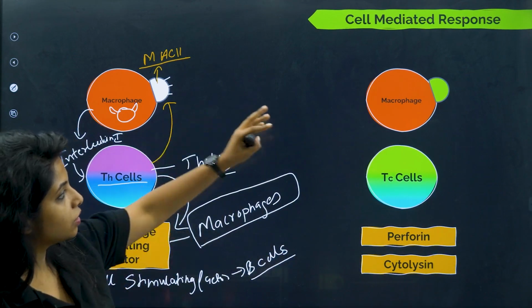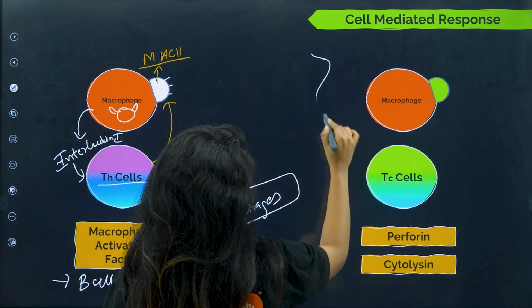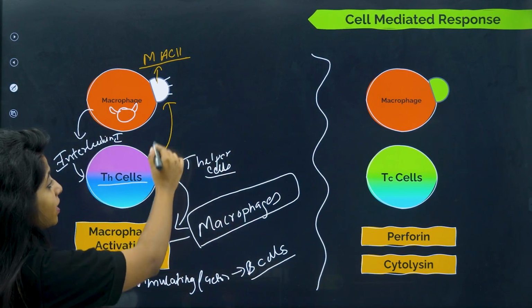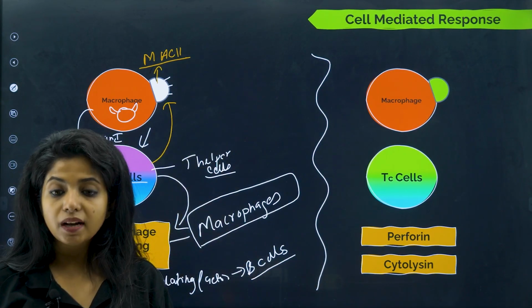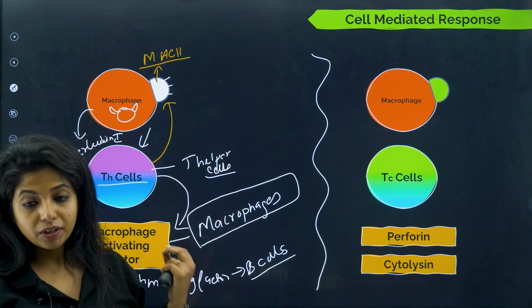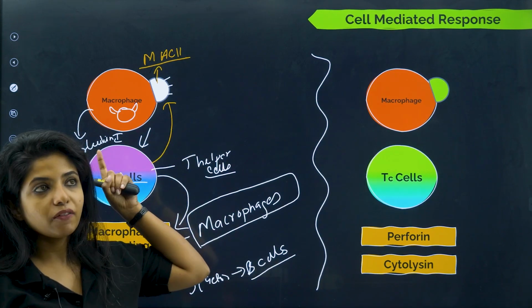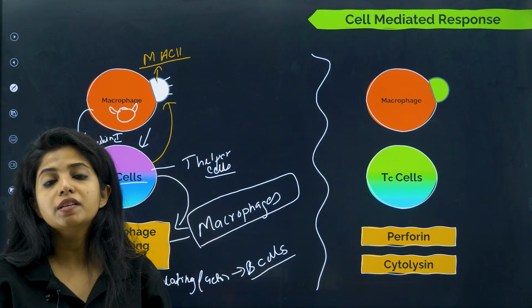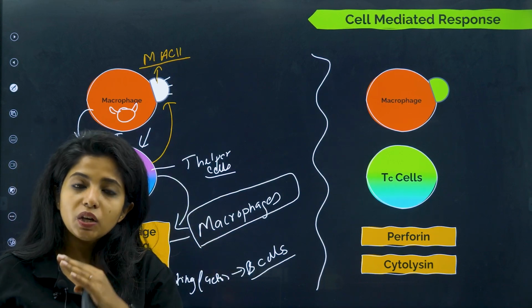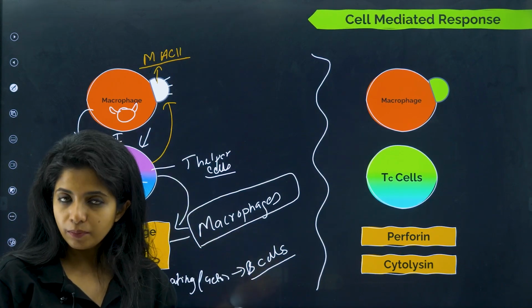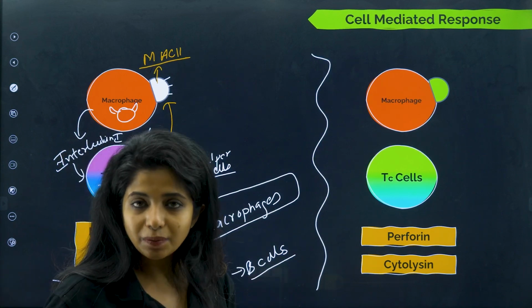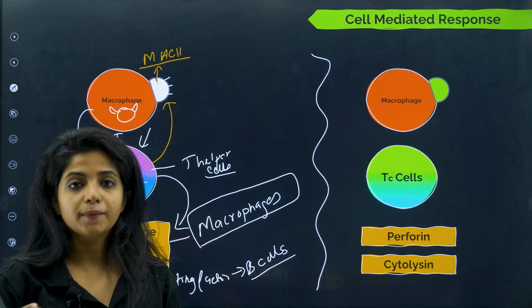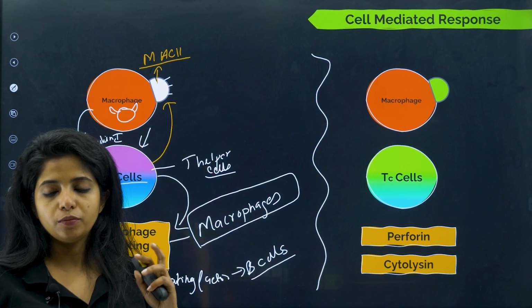Now there is some other situation. Here you can see that it is cell mediated. Cell is the one that is doing everything. All the responses are being done by a cell predominantly. When you talk about humoral response, antibodies had the major role, even though cells were involved there, but antibody release is the major thing there, and antibodies are released in the blood, which is why it is known as humoral immune response.